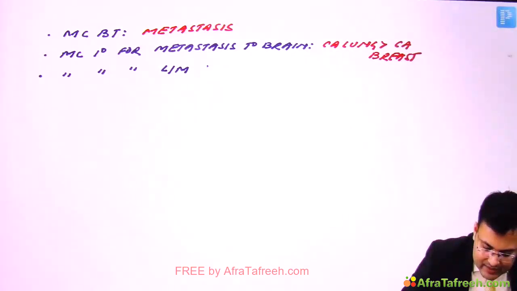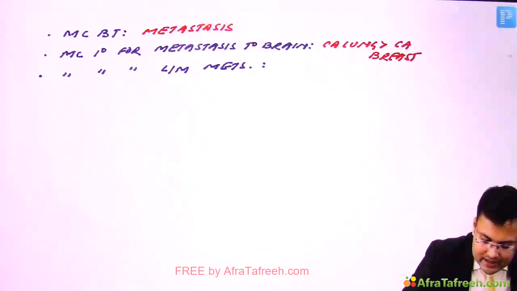And third, most common primary for leptomeningeal metastasis, and this is carcinoma breast.